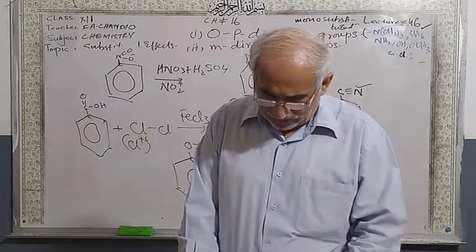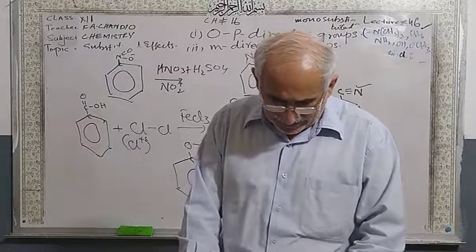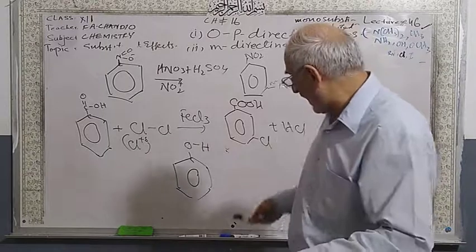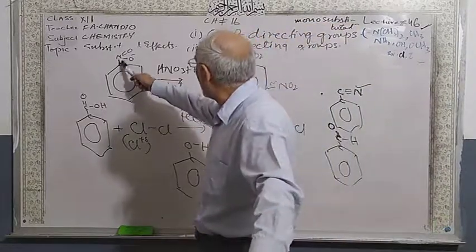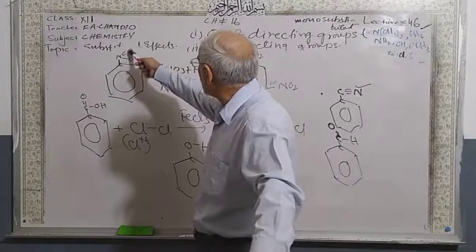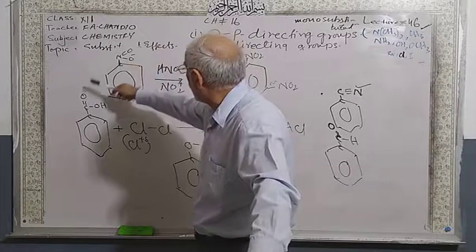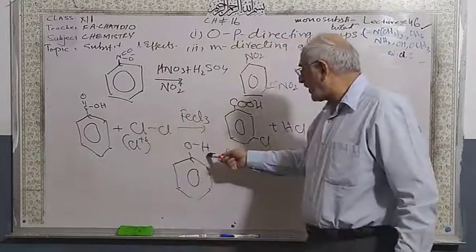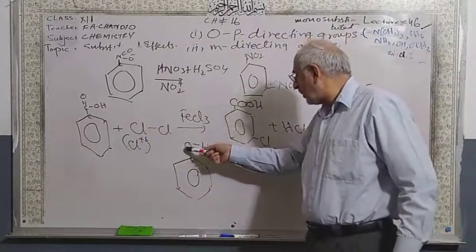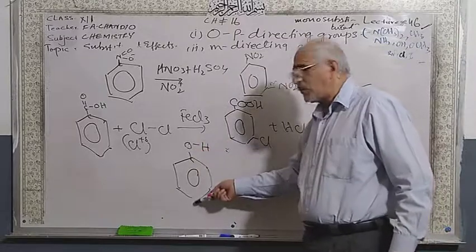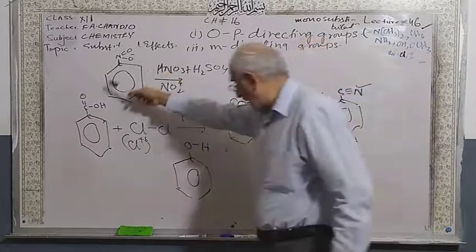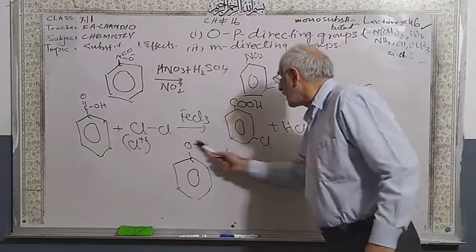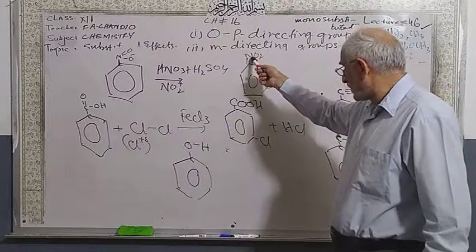Now listen very carefully here. On the other hand, if the electronegativity of such an atom is less, it will be under constraint. These are under constraint because more electronegative is less electronegative. These are under constraint, but these are not under constraint. They get electrons from here and give them toward the ortho position. These are under constraint. This is also under constraint.